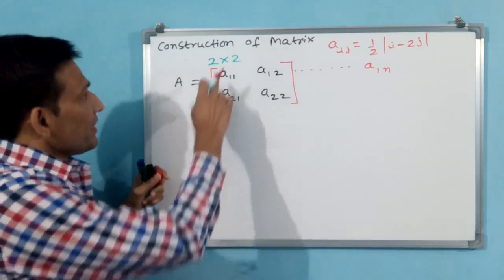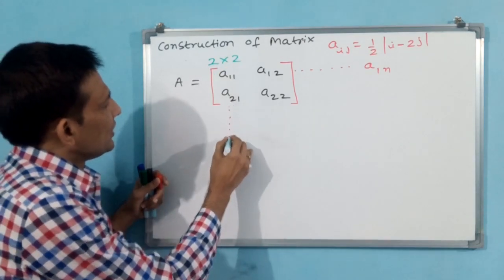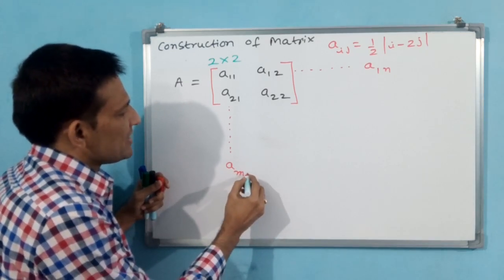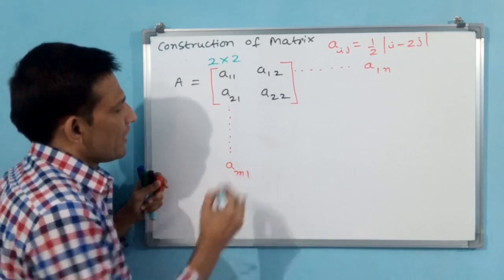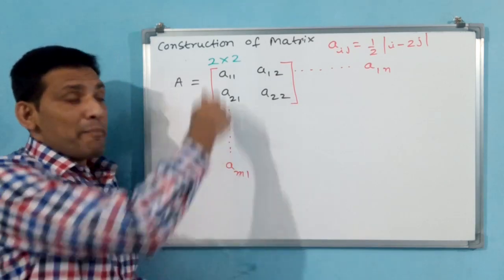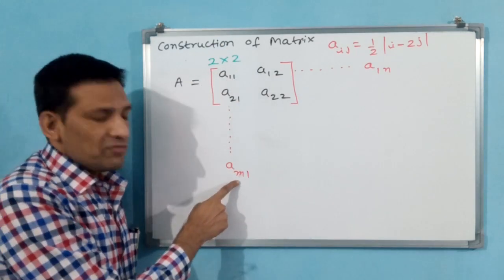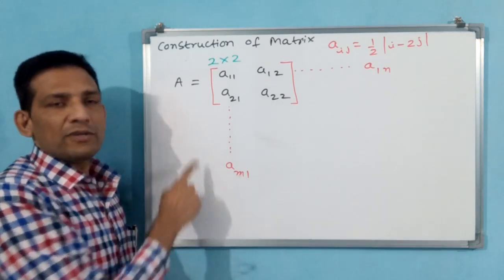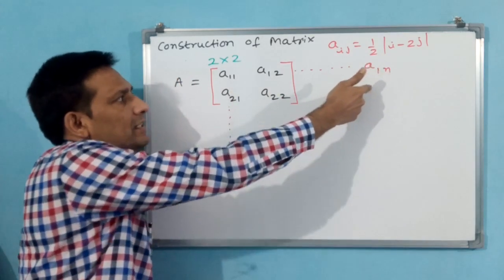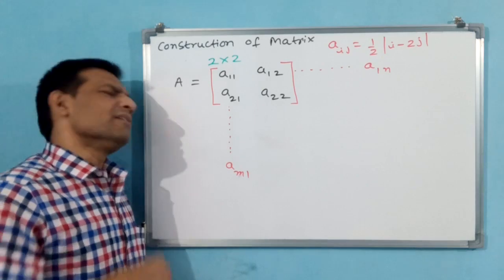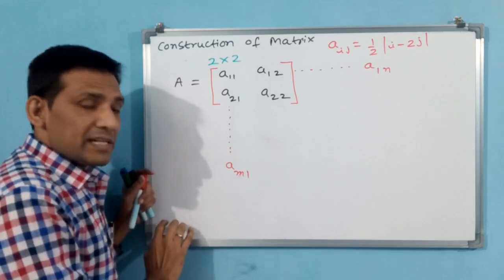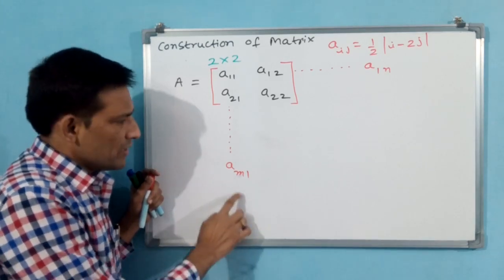Okay. Here also you see the column. If you want to take it up to m, then you can go to m1. See, normally m by n we are writing. If the number of columns is n, then this will be n1. But here we are taking the number of rows as m and the number of columns as n. Whatever it may be, you can write n or m. But for the generalized representation, a m by n only you are writing. You understand?